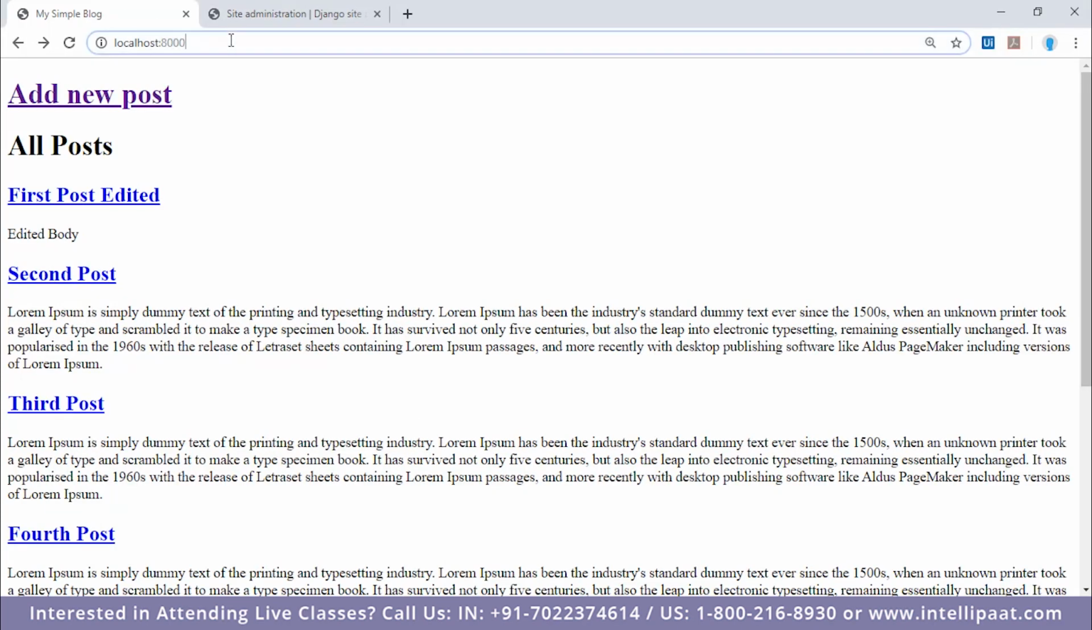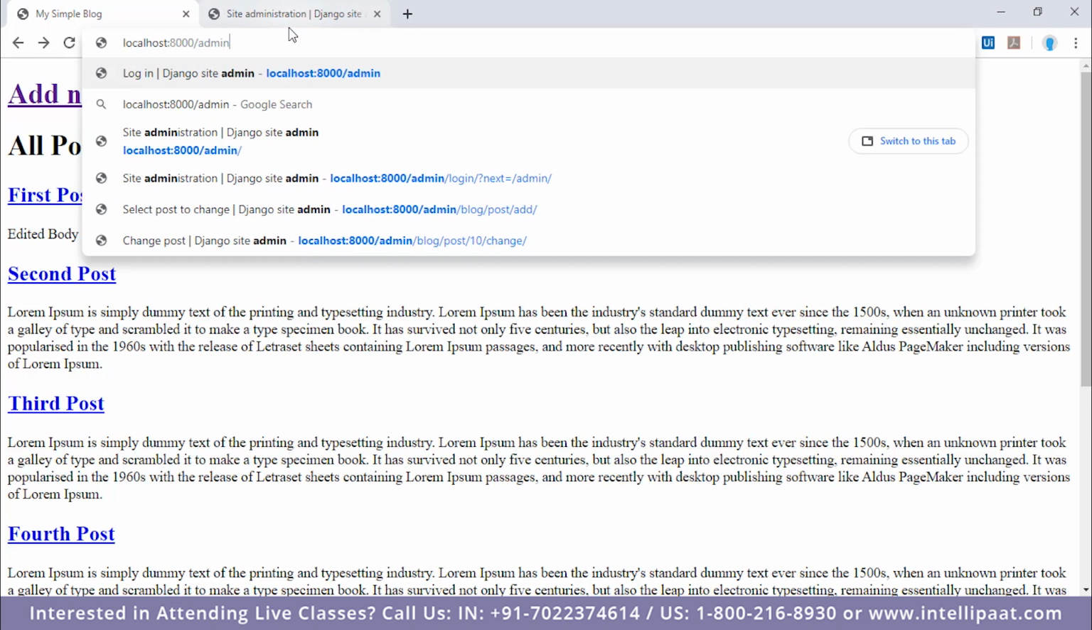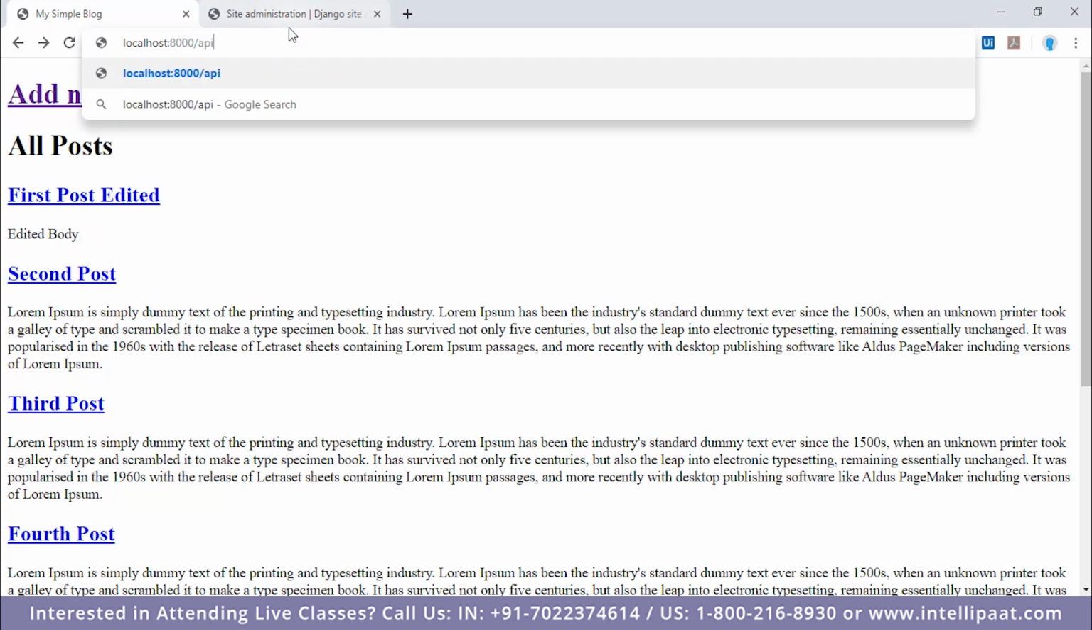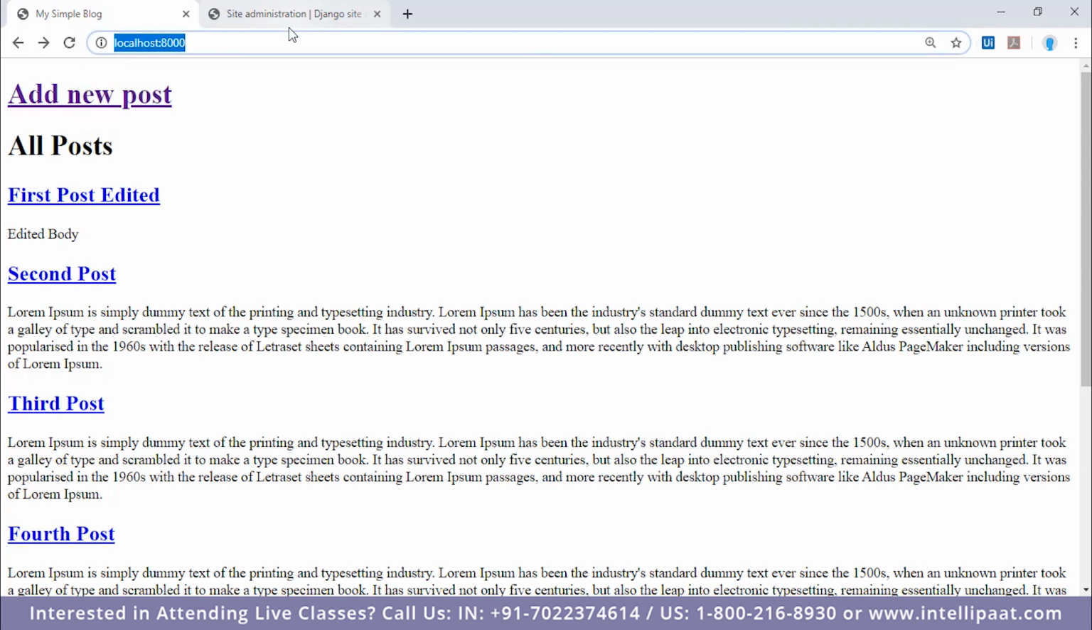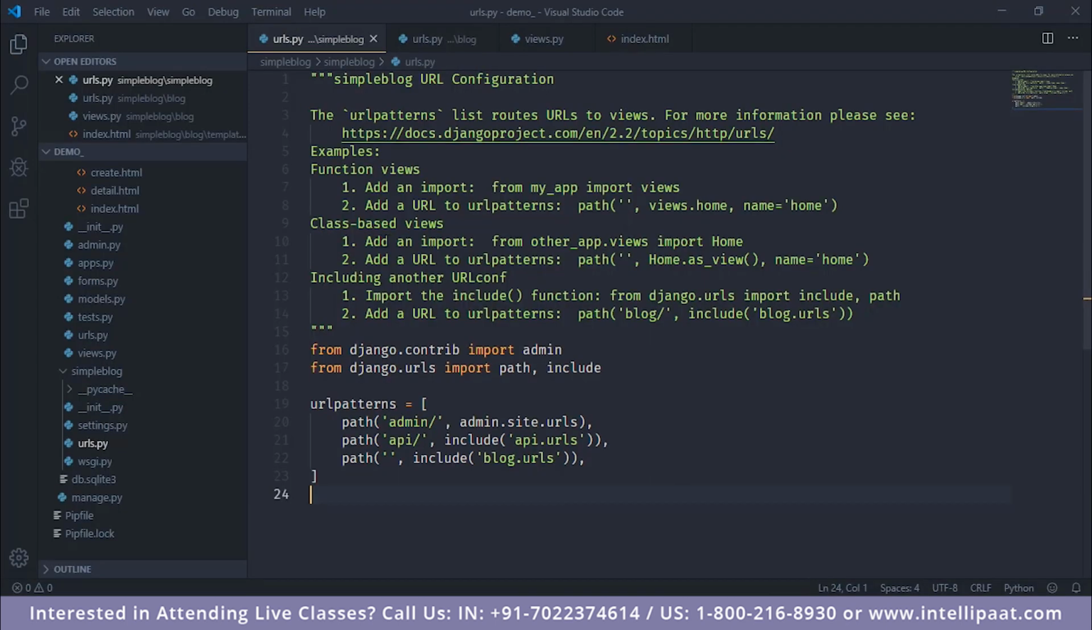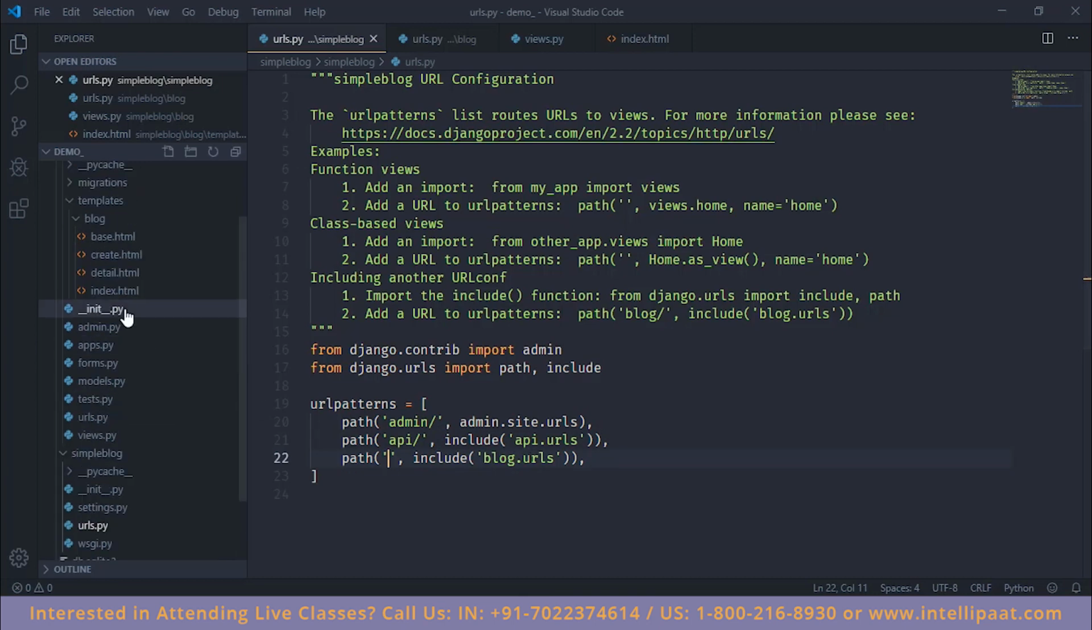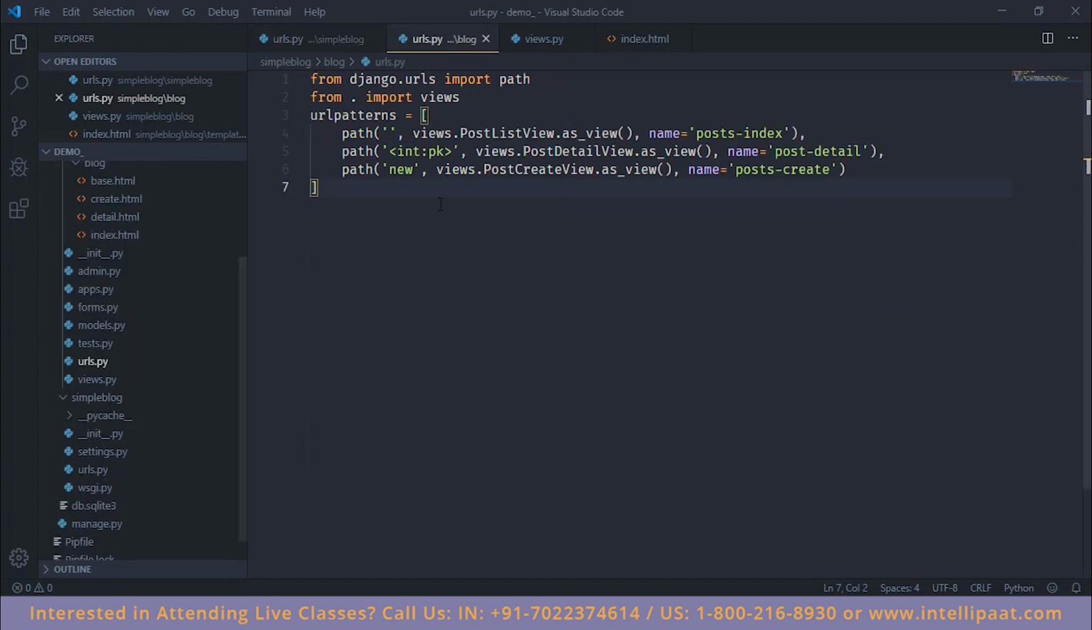If for instance the URL was /admin or /API or any other string appended to the base URL, the application will look at other URLs such as admin, API, and if the appended URI matches the registered URL, then that view would be called. Right now, since it's the base name, we call blog.urls, which is the blog application's URLs file, which is this.